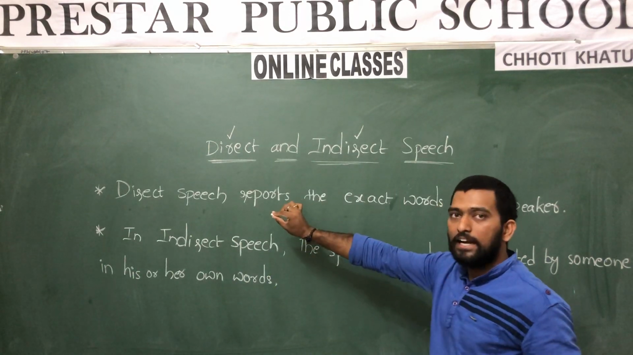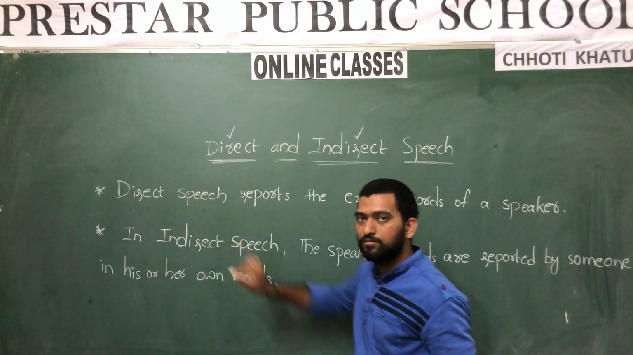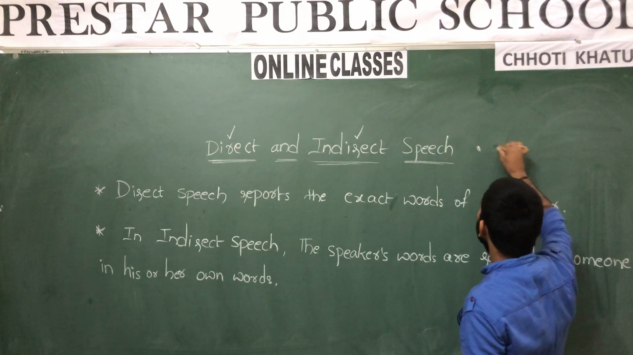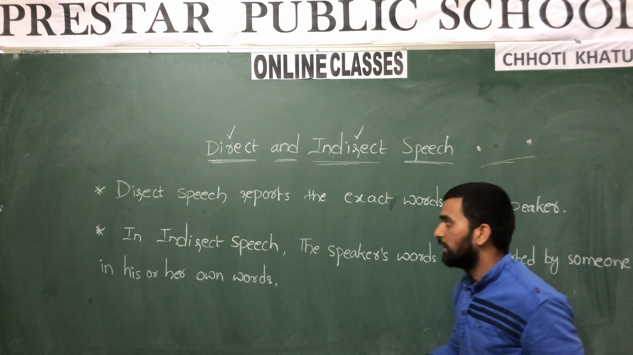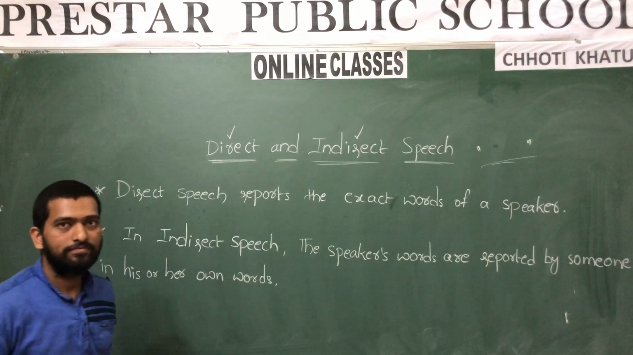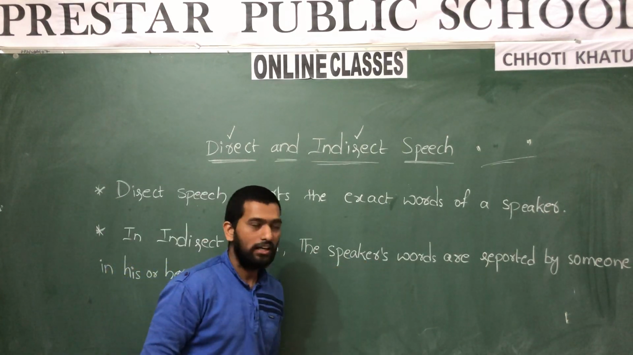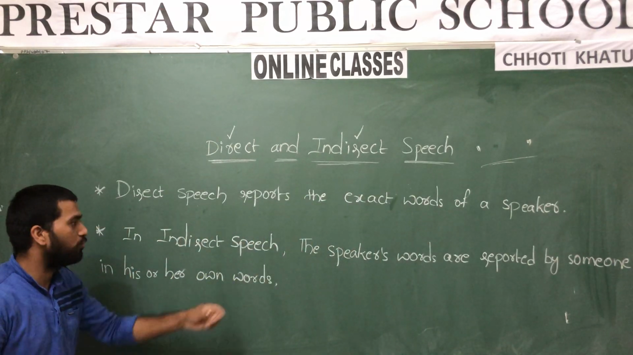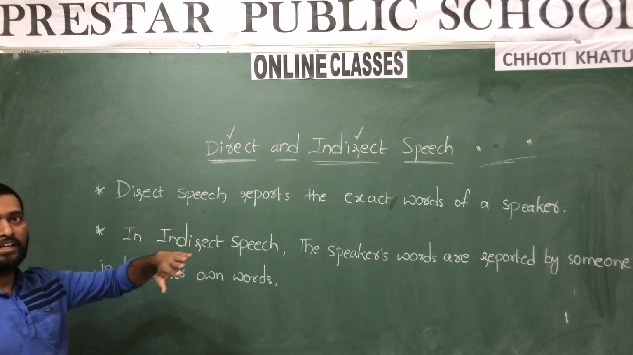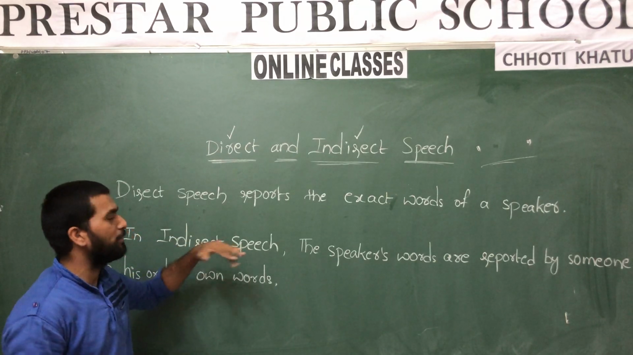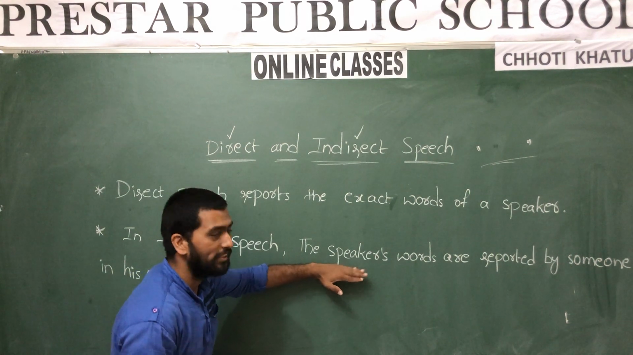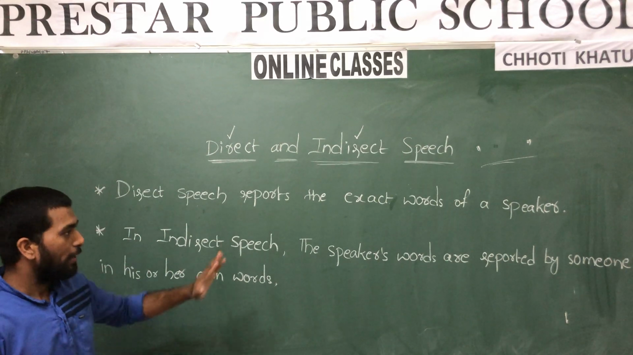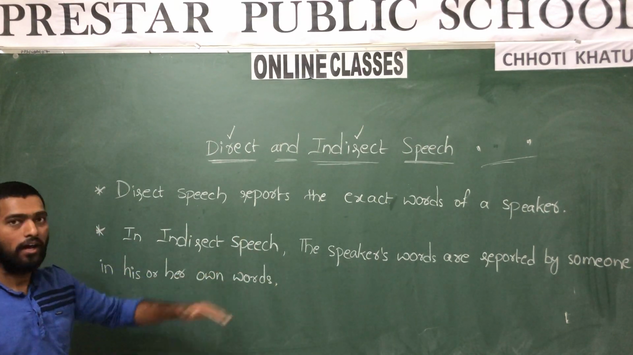See, when we are writing a sentence in direct speech, we quote the exact words told by the speaker by using inverted commas. Remember. Next, in indirect speech, the speaker's words are reported by someone in his or her own words. The speaker's words are not told exactly, but those words are converted by someone in his or her own words.